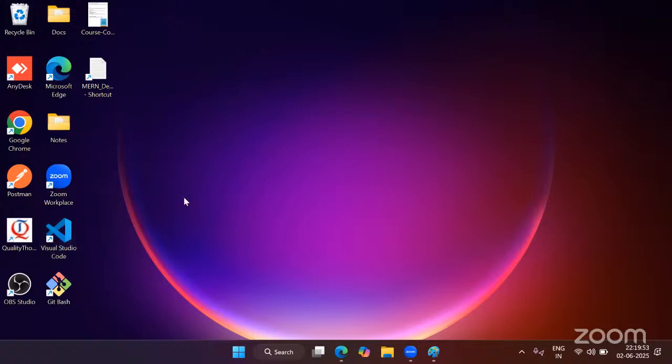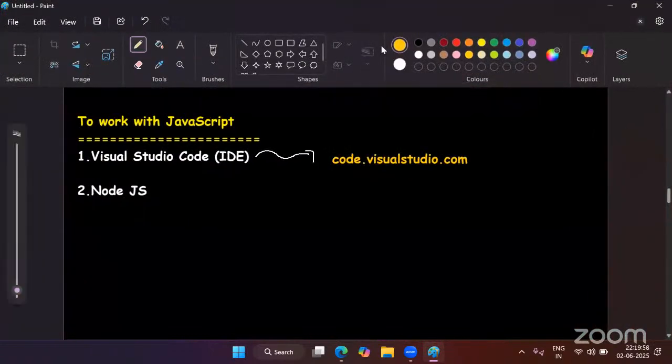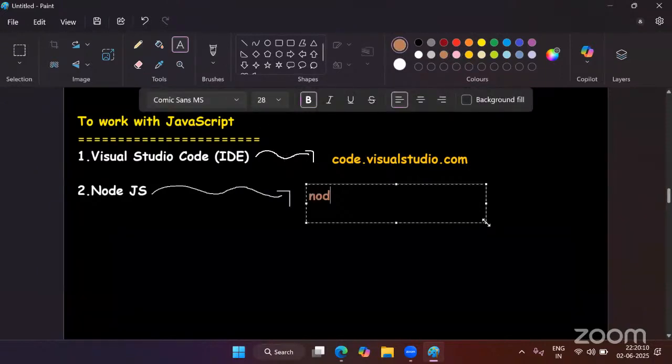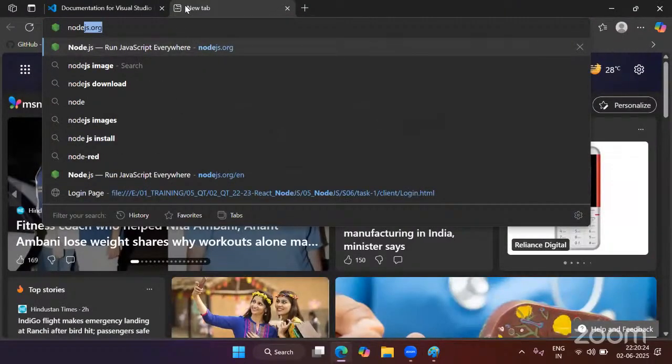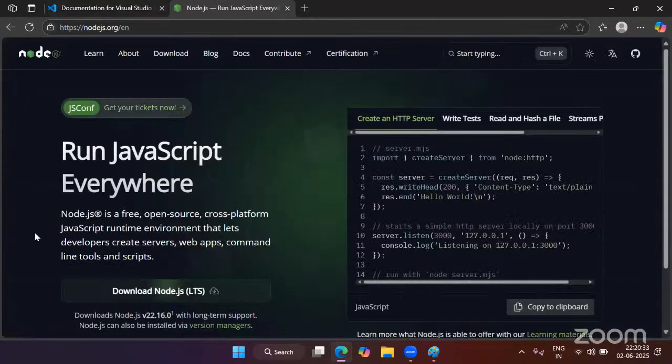Now, once Visual Studio Code is installed, you have to install Node.js. If you want to install Node.js, what do you have to do? Again, you have to go to the browser and visit a website called nodejs.org. Now, let's go to our browser, open a new tab, and search for nodejs.org. The moment you search for nodejs.org, you will land on their official website. This is the official website.